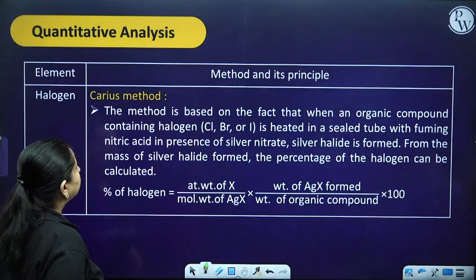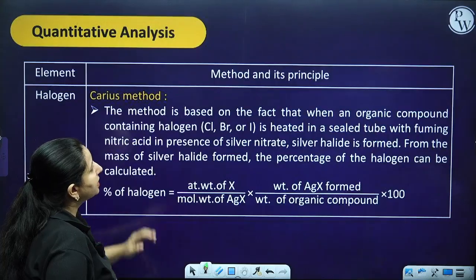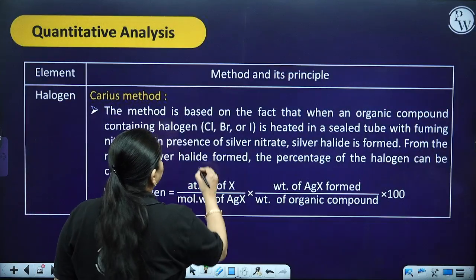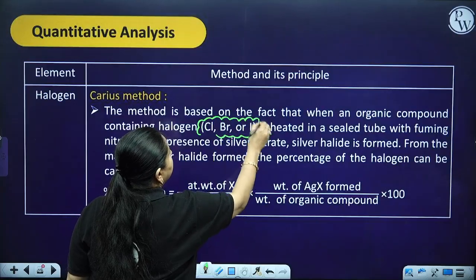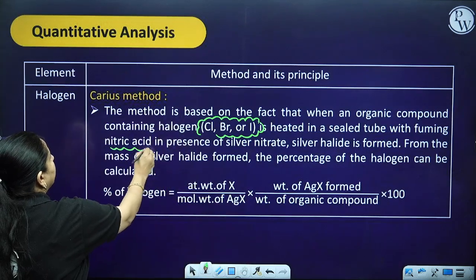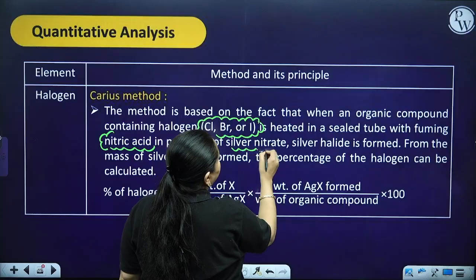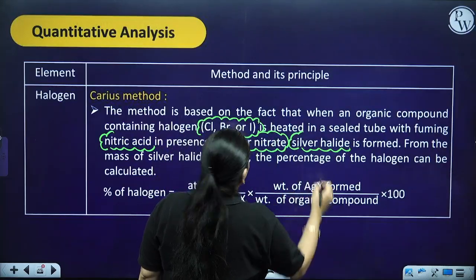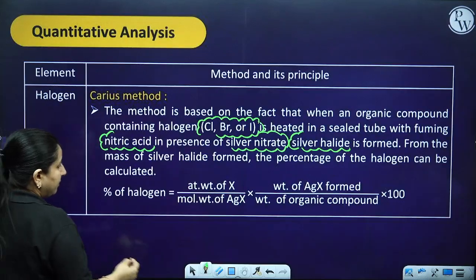Next is the halogen method, the halogen detection, that is your Carius method. This method is based on the fact that when an organic compound containing halogen, which can be chlorine, bromine or iodine, is heated in a sealed tube with fuming nitric acid in the presence of silver nitrate, it is going to give you of course a silver halide, like we have seen earlier. From the mass of silver halide formed, the percentage of halogen can be calculated.